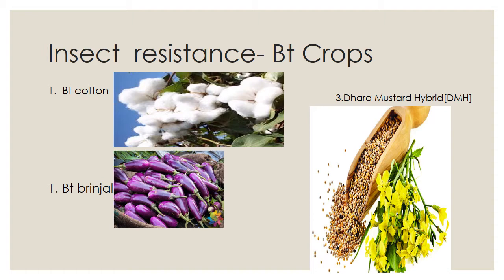First of all, BT cotton. BT cotton is a genetically modified, pest resistant cotton variety which produces insecticidal activity against bollworm. The bacterium Bacillus thuringiensis produces over 200 different BT toxins. These genes are taken from Bacillus thuringiensis, underline that word. Strains of Bacillus thuringiensis produce over 200 different BT toxins, each harmful to different insects. Most BT toxins are insecticidal to the larvae of moths and butterflies, beetles, cotton bollworms and flies, but are harmless to other forms of life.